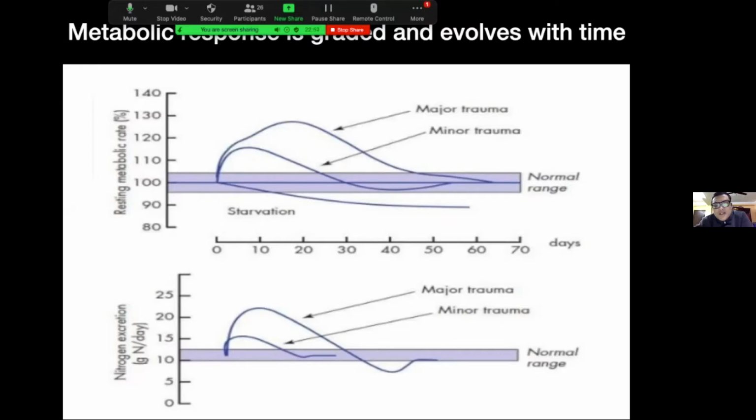That is very important to know, because it is the muscle protein that goes into degeneration and utilization to form various metabolites like glucose and other energy sources, so nitrogen excretion also goes hand in hand with the metabolic response to trauma.